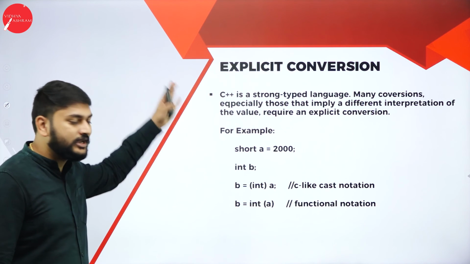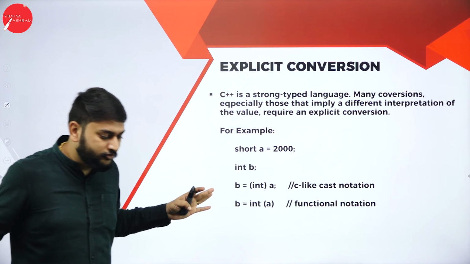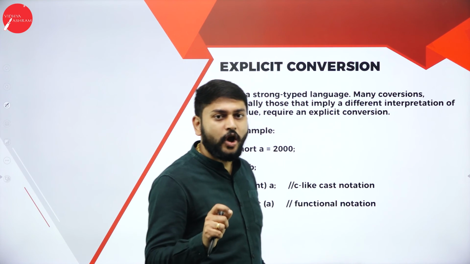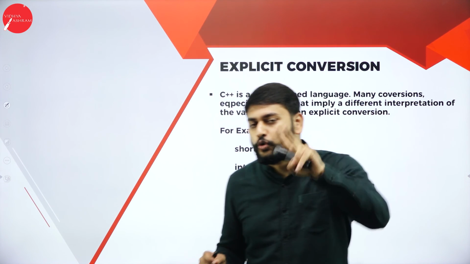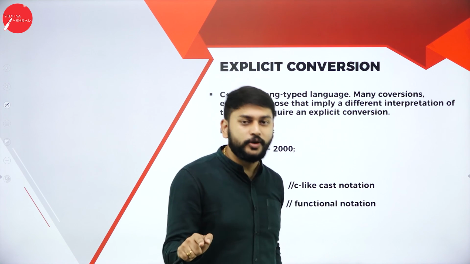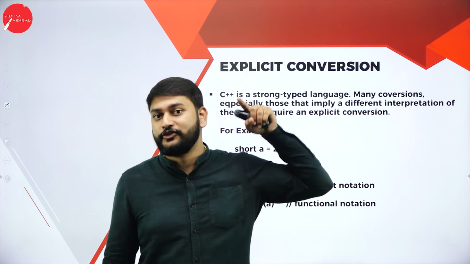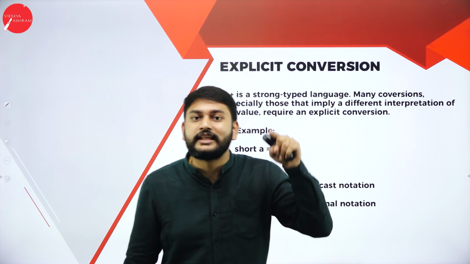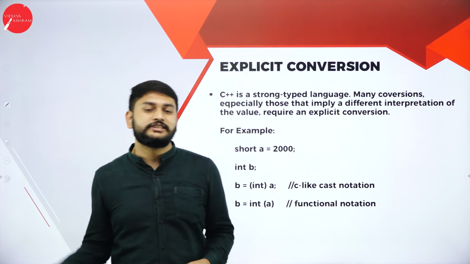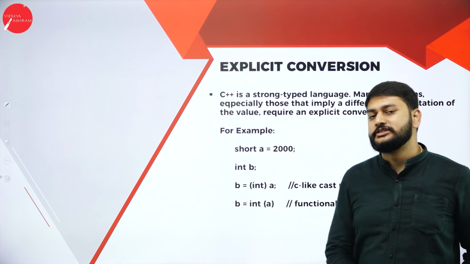You will call that an explicit conversion. So you have to just remember like this. How many types of type conversions do you have? Two. First one is implicit, second one is explicit. If you are converting, then you call that explicit. If the system itself is converting, then I will call that an implicit conversion.